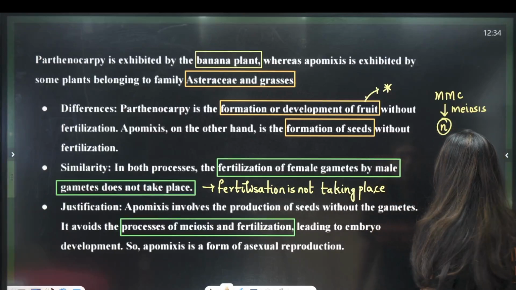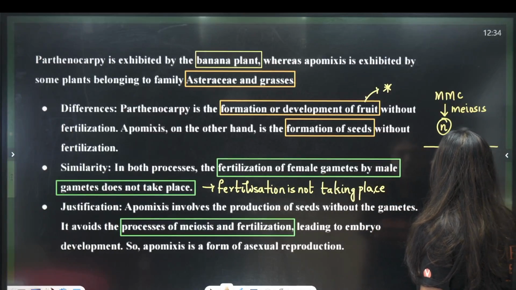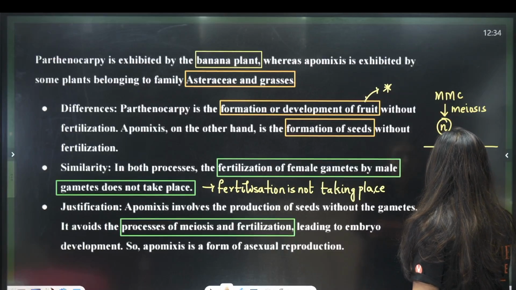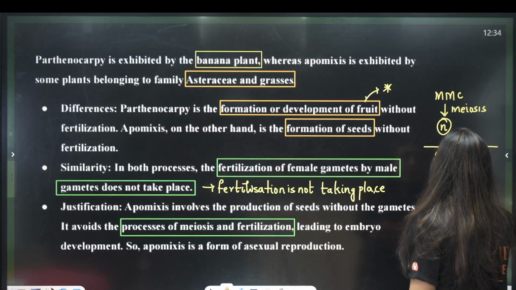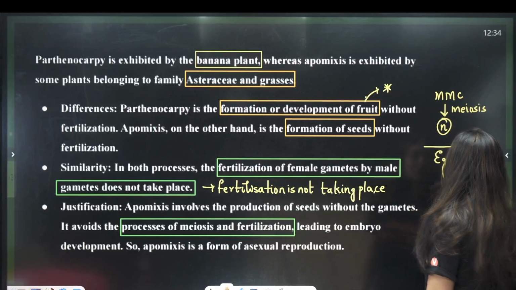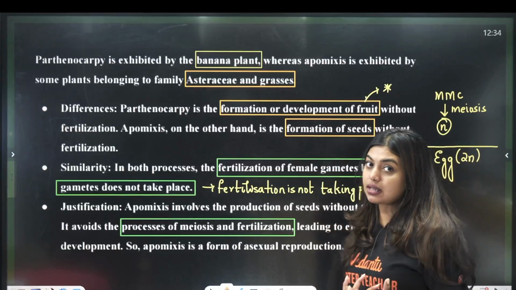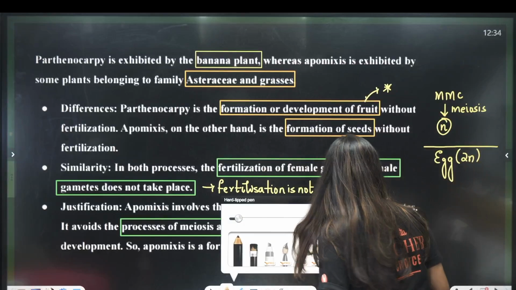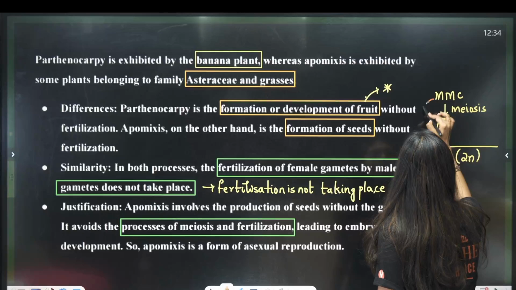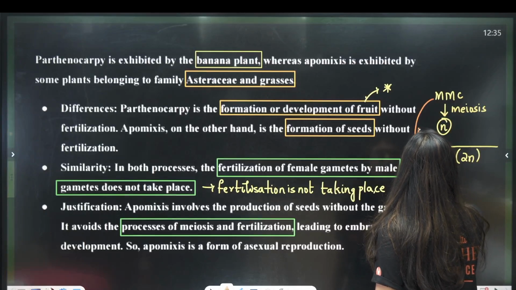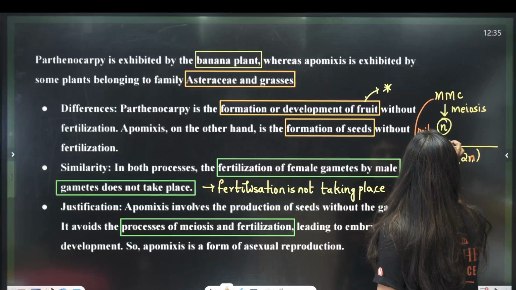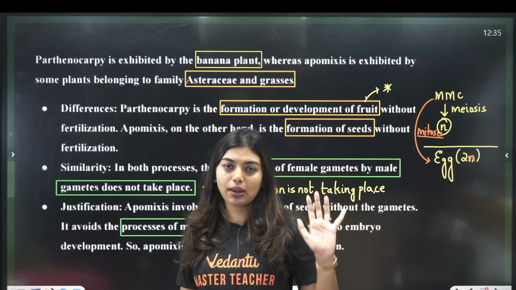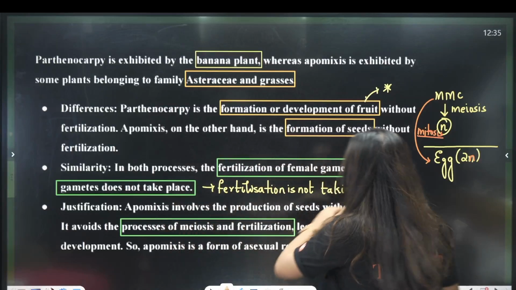Now, in apomixis, what is going to happen? In apomixis, let's say your megaspore mother cell will leave, your egg is going to form just like that. Okay, just like that it is going to happen. That is, mitosis will happen, reduction division is not going to happen. That means from here directly to this mitosis is going to happen. Okay, reduction division is gone. Reduction division is not going to happen, mitosis is going to happen. Since mitosis is going to happen, again this will be formed.